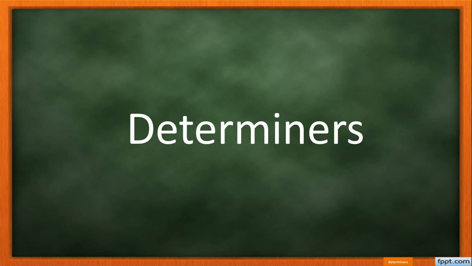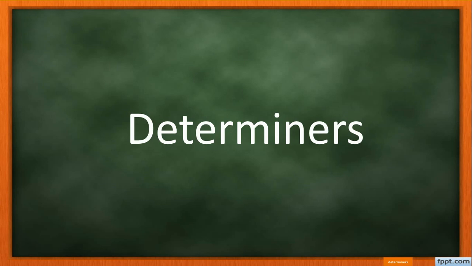We also say that if something determines something else, it directly influences or decides it, right? I'll repeat this. If something determines something else, it directly influences or decides it. Or we also say determine means to officially decide something. When you officially decide something, it means you determine that thing.